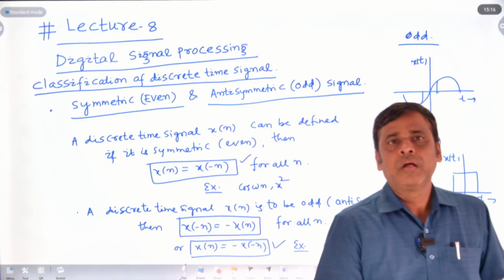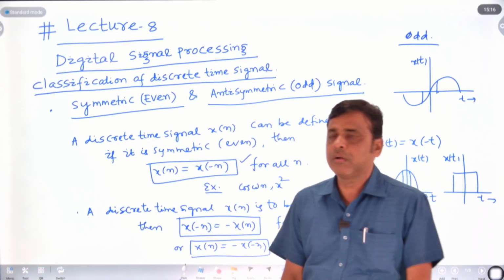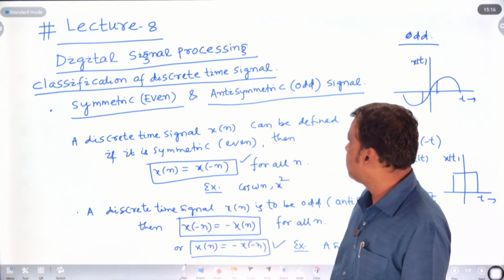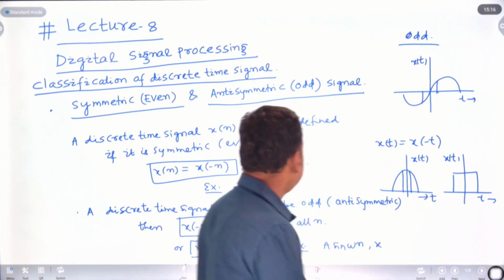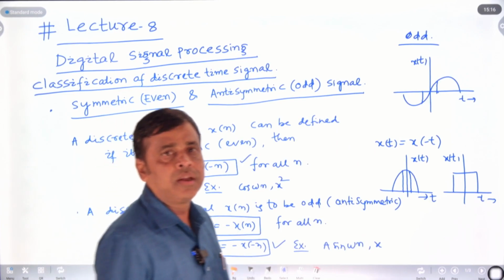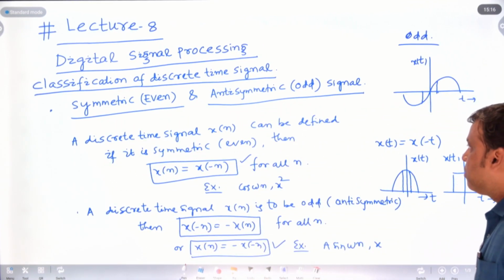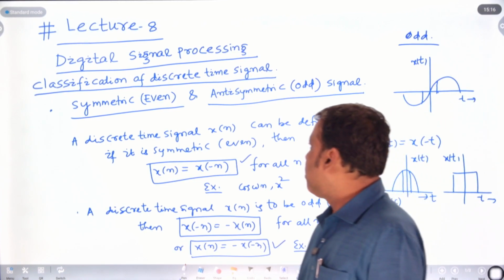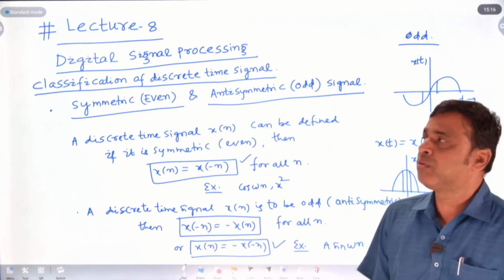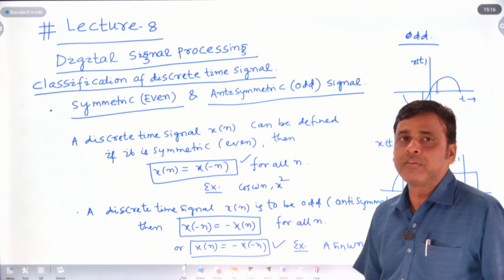Hello students, today we are going to discuss classification of discrete time signals, that is symmetric and antisymmetric signals. Symmetric we can say even, and antisymmetric we can say odd signal. In the previous class we discussed the classification of discrete time signals like energy signal and power signal.